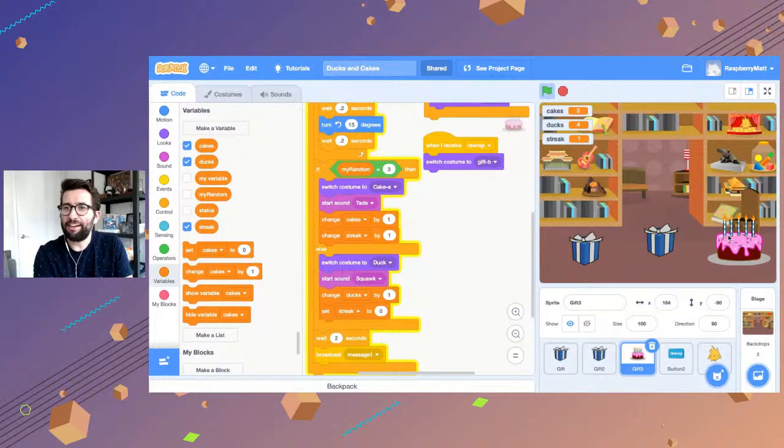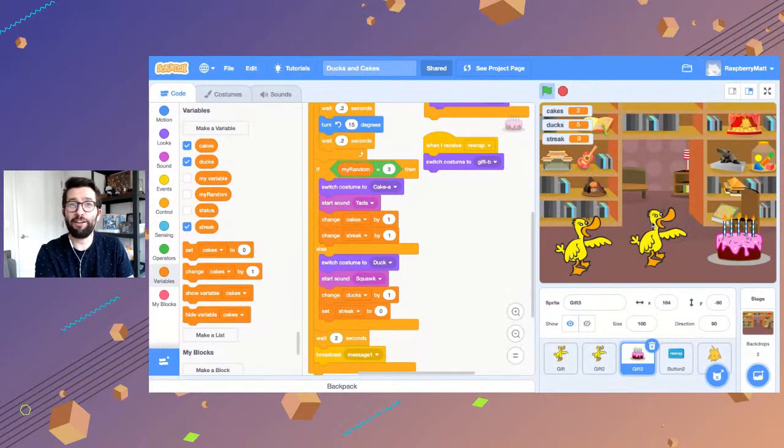And if we can't get a cake again, what I'll do is show you. No. Okay. Not going to spend the rest of our time here trying to get a 2-cake streak or even a 3-cake streak. What I'm going to do is put a little bit of code in there to cheat for now, just so we can double check it works. And then we'll take the cheat out.